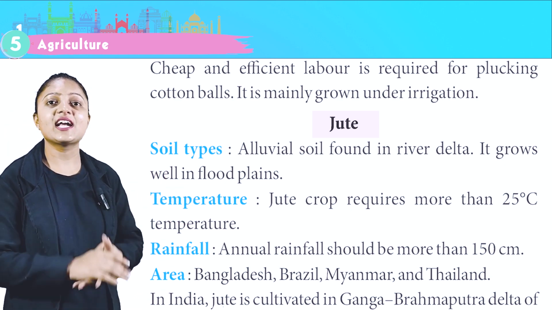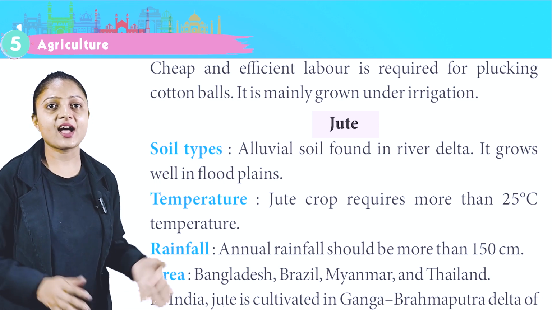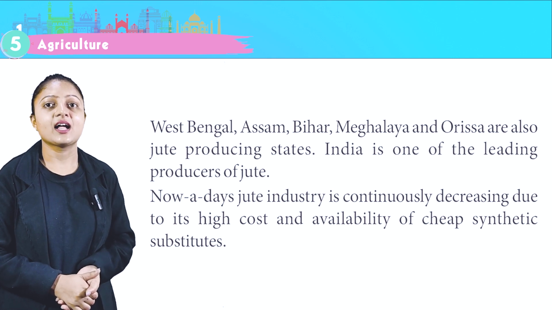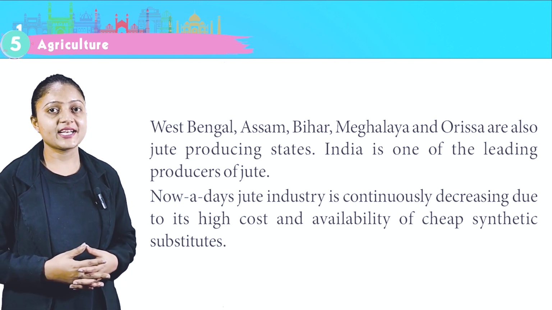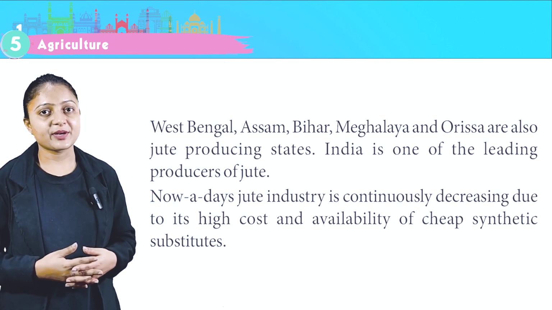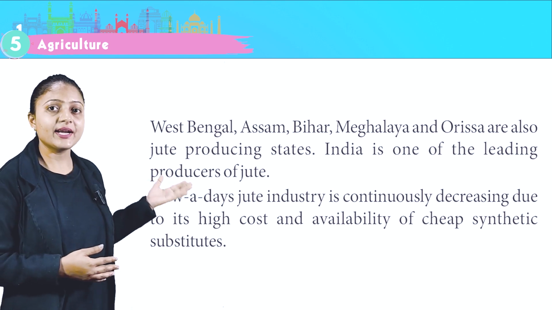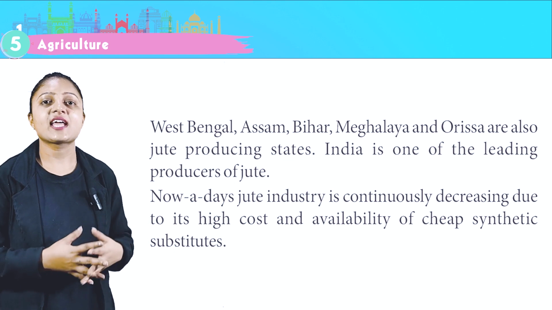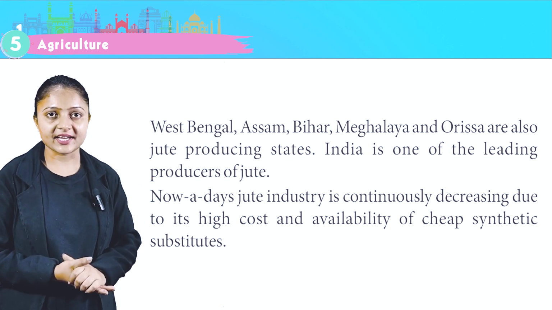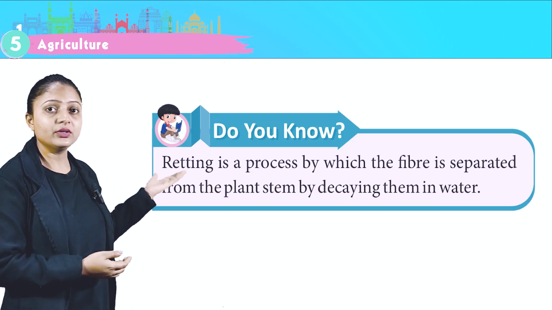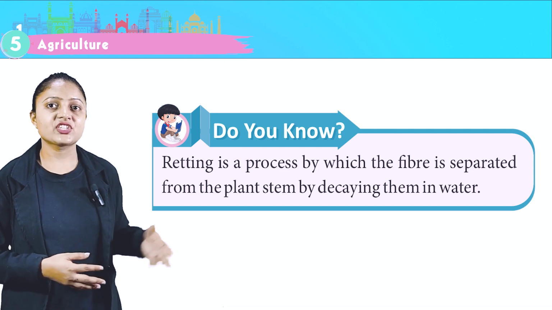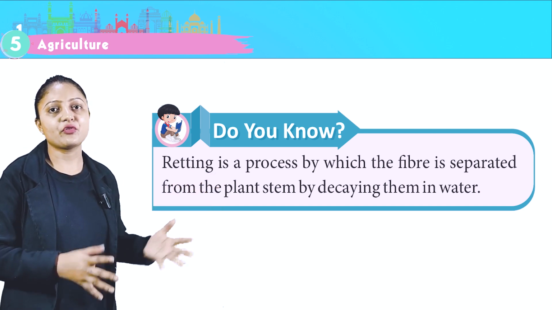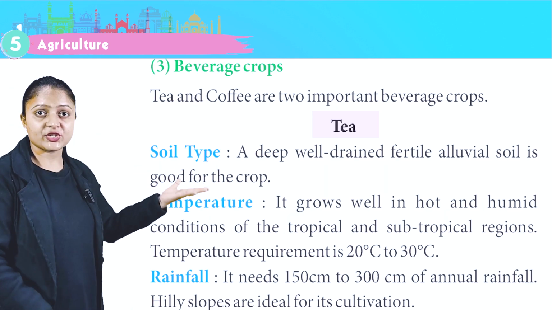In India, jute is cultivated in Ganga-Brahmaputra Delta of West Bengal, Assam, Bihar, Meghalaya and Orissa are also jute producing states. India is one of the leading producers of jute. Nowadays, jute industry is continuously decreasing due to its high cost and availability of cheap synthetic substitutes. Do you know? Retting is a process by which the fiber is separated from the plant stem by decaying them in water. Third, beverage crops.